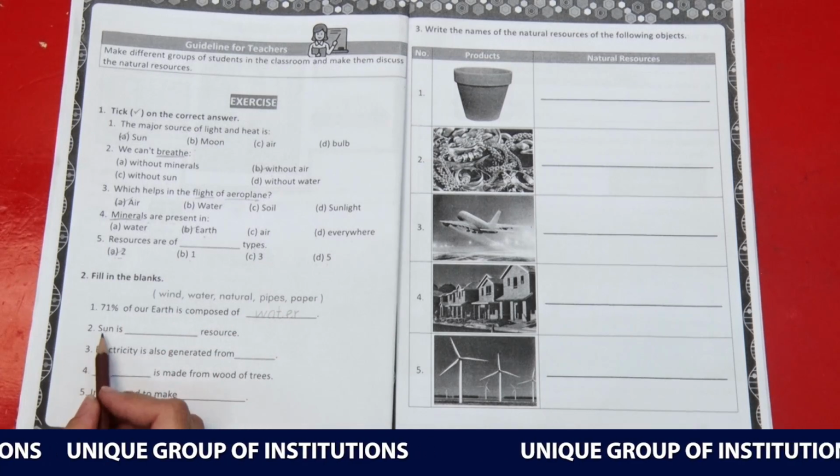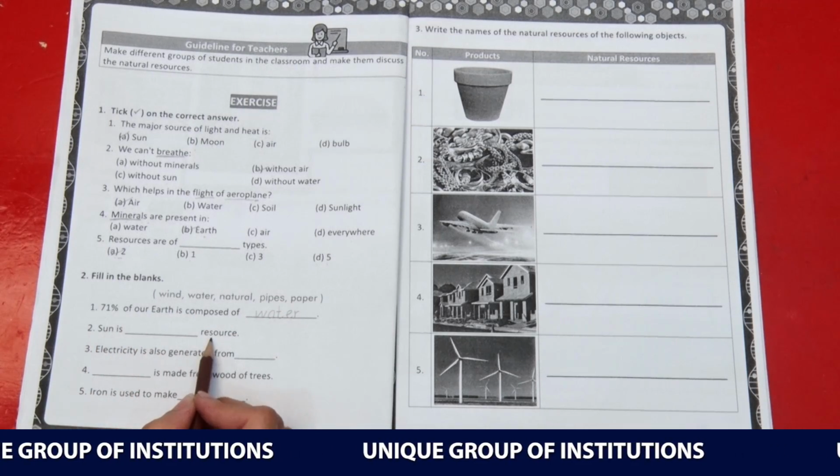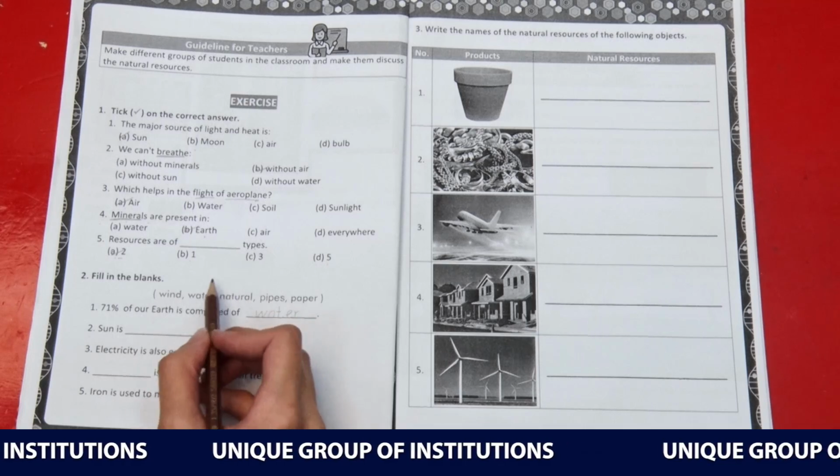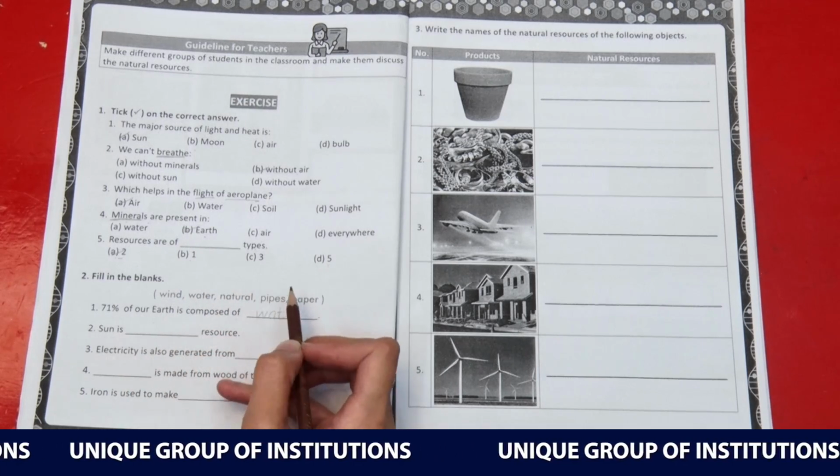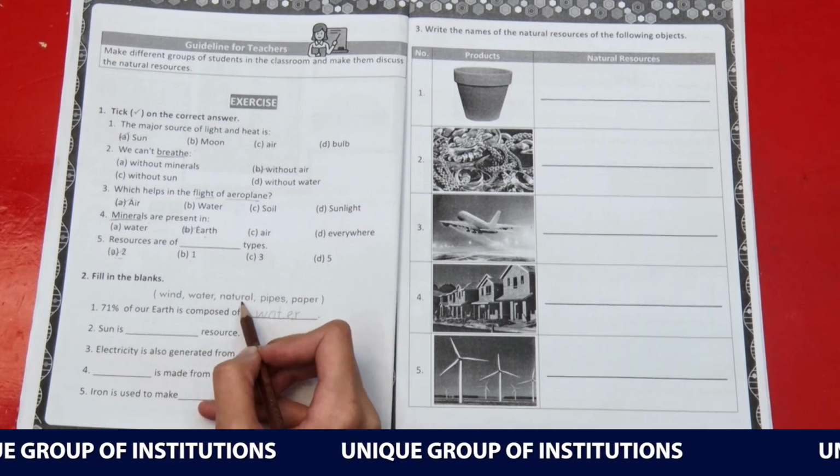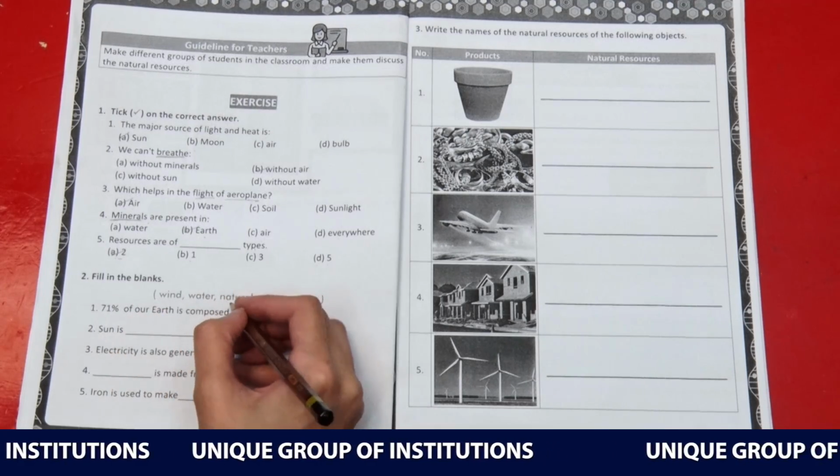Moving on to the 2. Sun is dash resource. Just look at the word bank and see which word is suitable. The suitable word is natural.